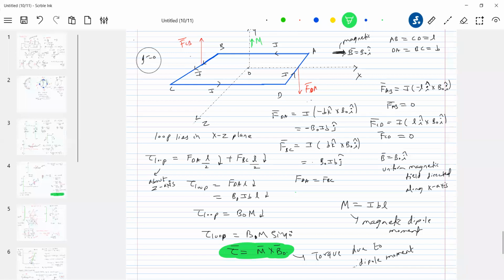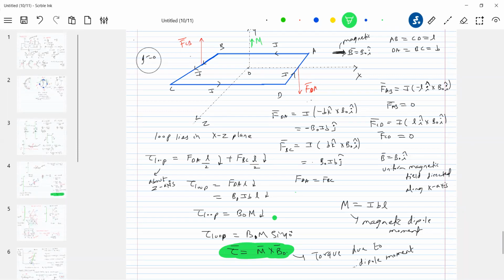You can pick up a loop of any shape. I just took a very simplified one so that instead of writing this formula directly, I just derived it. Like this, the torque acting on a loop is related to dipole moment and magnetic field here. You can pick up any arbitrary shape, provided you know how to calculate this force and you know how to predict the axis of rotation.